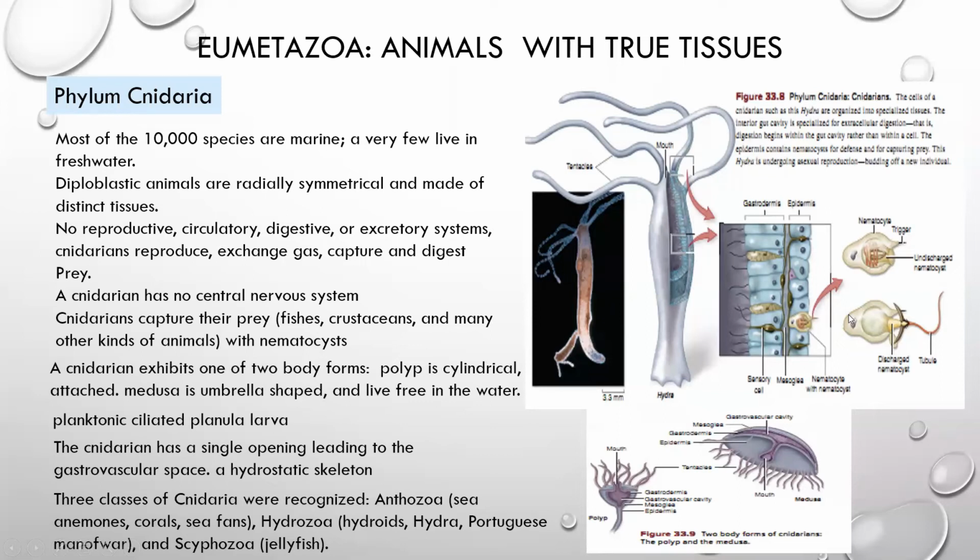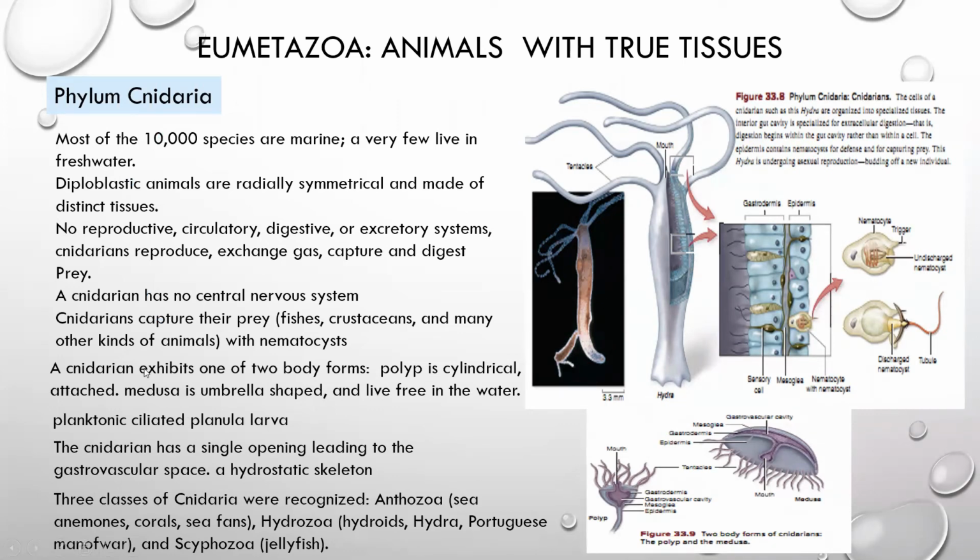And this is a small amount of poison which is injected by the hydra and other animals belonging to the phylum Coelenterata. It is highly poisonous, and it immediately paralyzes the prey, and these tentacles move the animal into the gastrovascular cavity, where digestion of the animal will start.